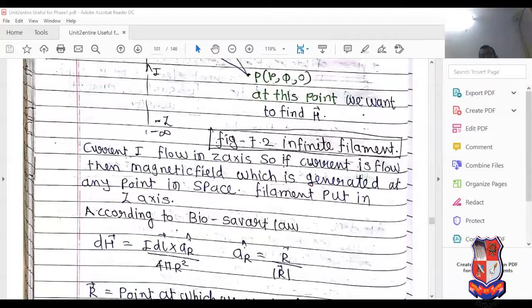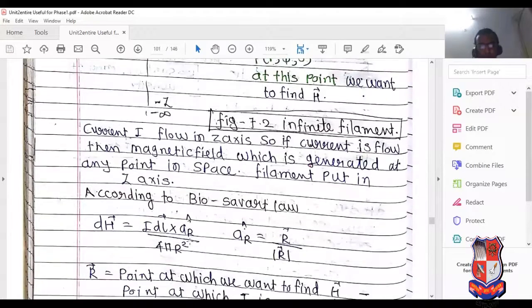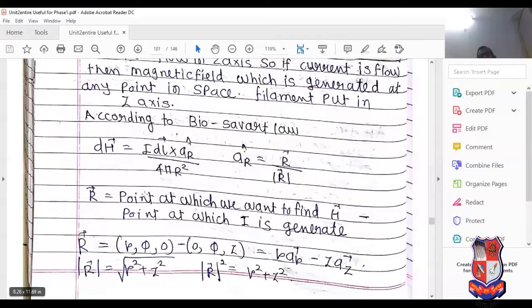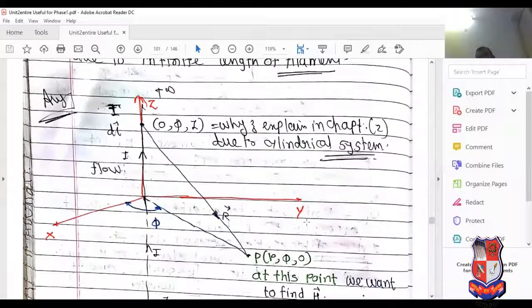See this, I dl cross aR divided by 4 pi r square. aR means vector R divided by magnitude R. R means the point at which we want to determine H minus the point at which current is generated. Current is generated here.